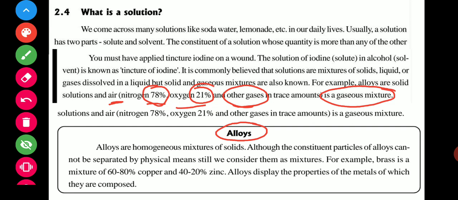For example, brass. Brass is a mixture of 60 to 80% of copper and 40 to 20% of zinc. Alloys display the property of the metals of which they are composed. जिससे ये बनाए गए हैं उसी की प्रॉपर्टी को ये शो करता है, and this is very hard and strong.